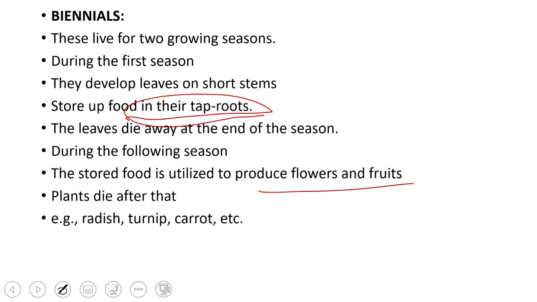And these are the common plants. These two belong to family Brassicaceae, and this is the Apiaceae, carrot family. So carrot, turnip, radish, these are three common plants which are biennials. That is, they live for 2 seasons. But biennial plants are few in number, and there are few examples like these plants.